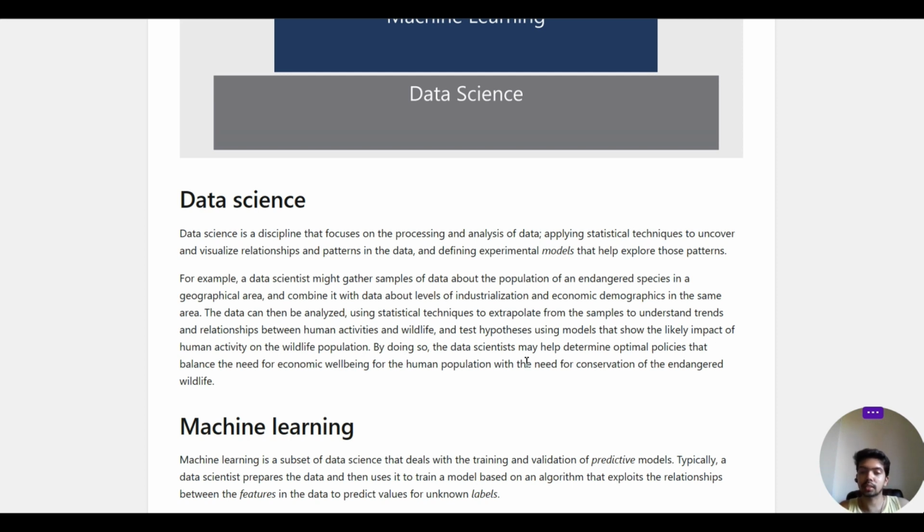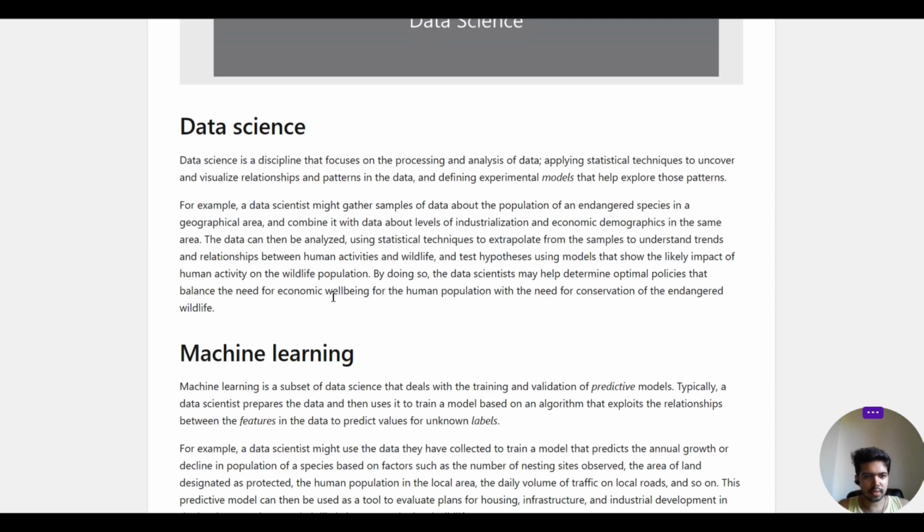By doing so, data science may help determine optimal policies that balance the need for the economic well-being of the human population and the need for conservation of the endangered wildlife. So this is an example. Hope you have understood. This is basic.